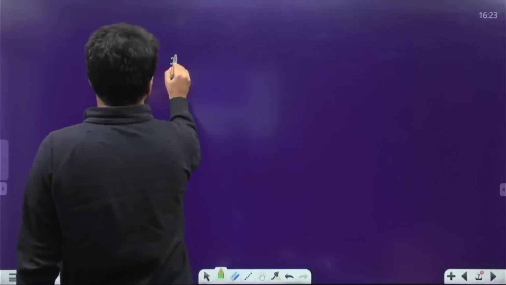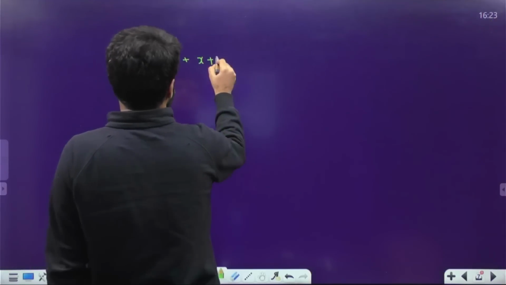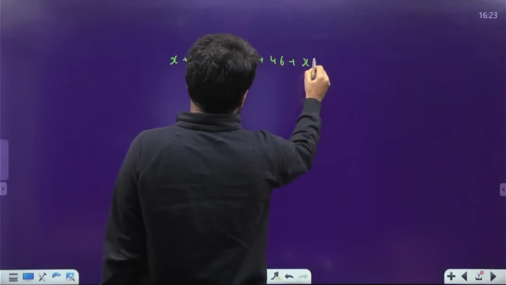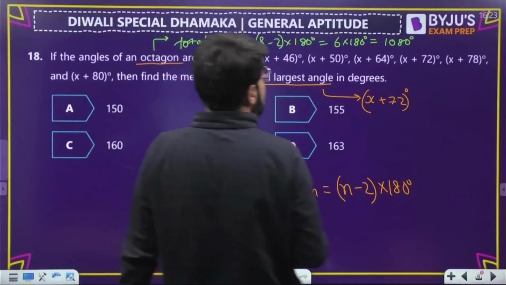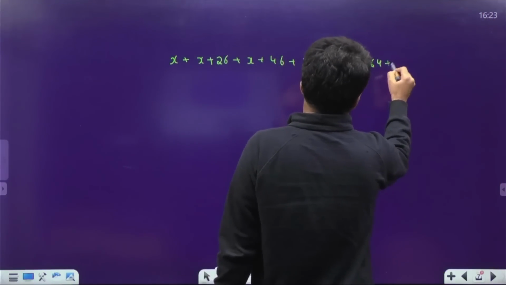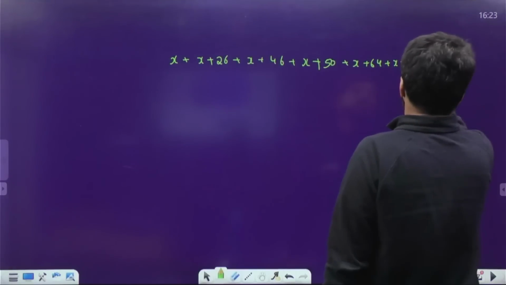What is that addition? x, then you have x plus 26, 46, next is 50, 64, 72, 78 and up to 80.